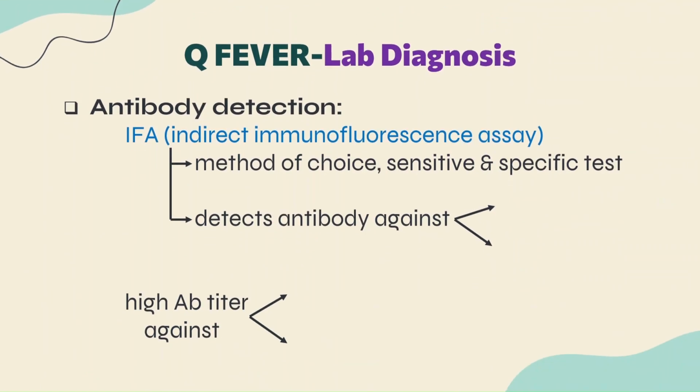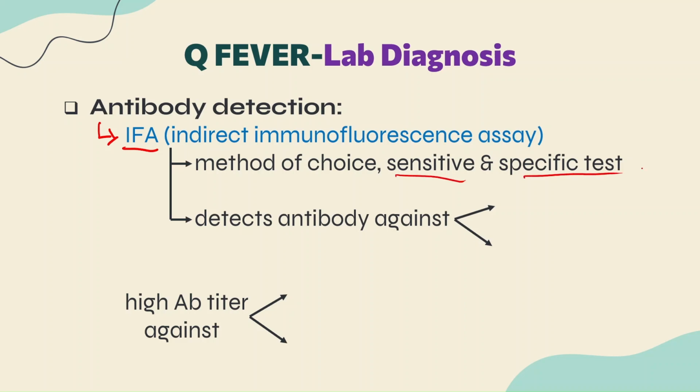Then we also do antibody detection, and the method of choice, the best test to detect antibodies, is the IFA, that is indirect immunofluorescence assay. In the previous sessions on rickettsia also we saw the gold standard test for serological investigation is IFA. Why is this the method of choice? Because it is a sensitive as well as a specific test.